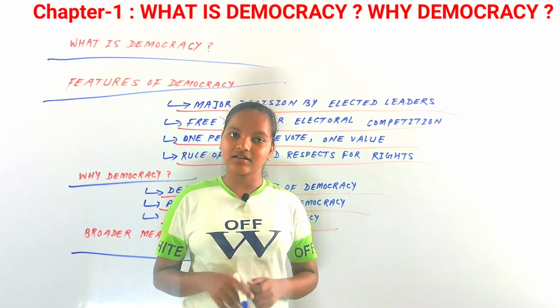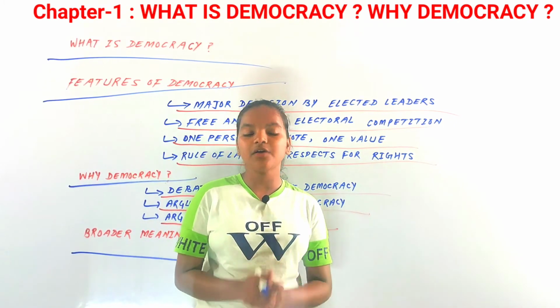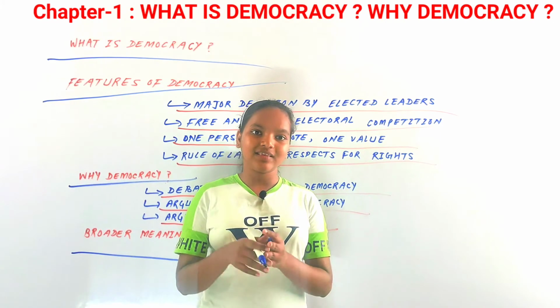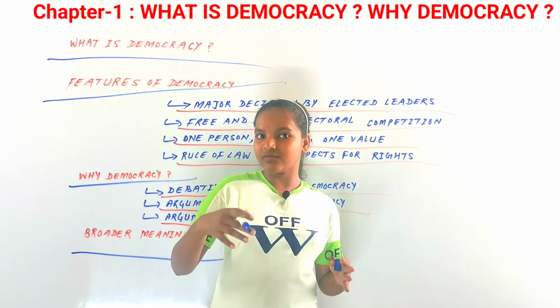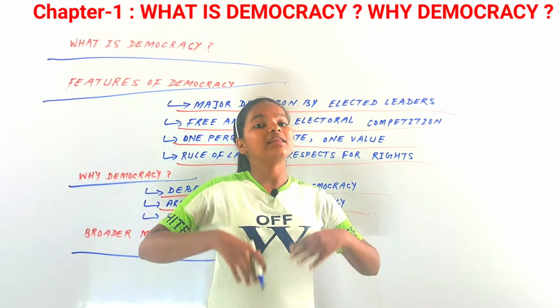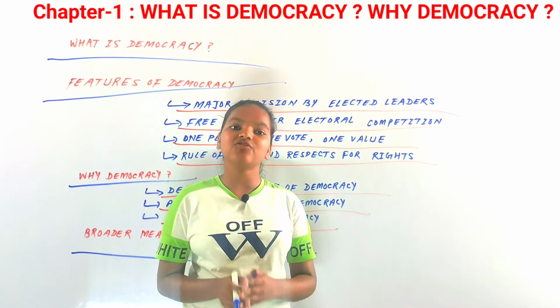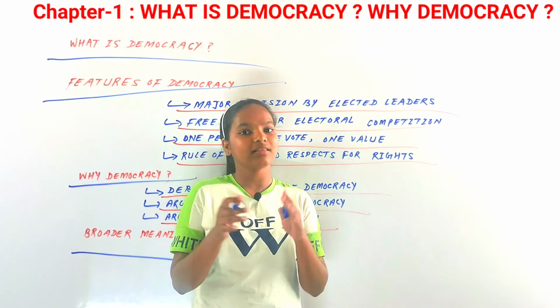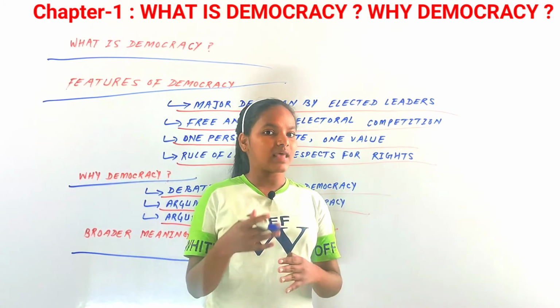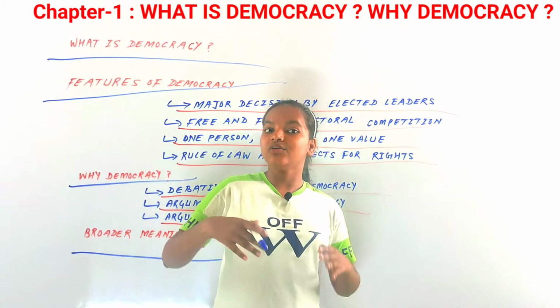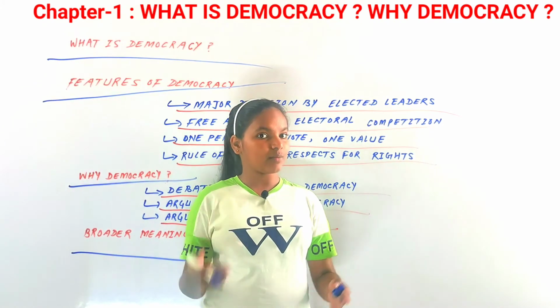You might have seen in your daily life that in a classroom, students will say that we want a teacher with a democratic temperament, because some teachers don't allow students to ask their doubts and problems. So that is a broader meaning of democracy.